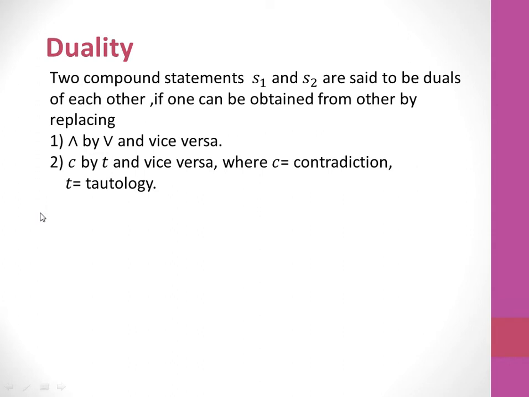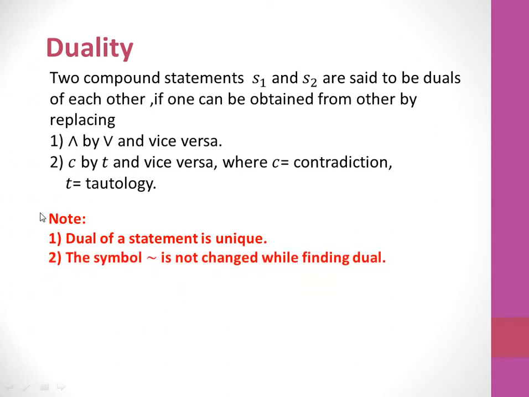Very simple concept. Now take a note. First note: the dual of a statement is unique. Means if you are given a statement and you want to write the dual of it, then it is unique. Remember.